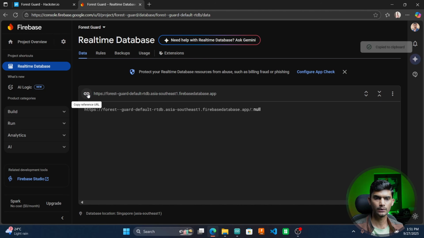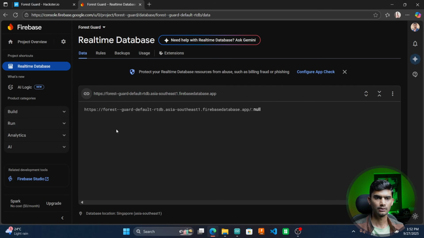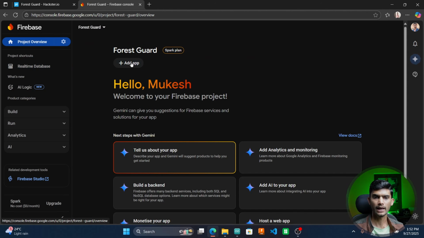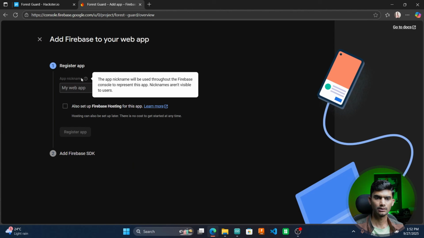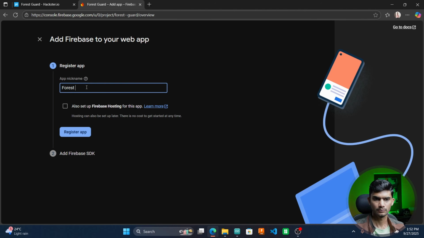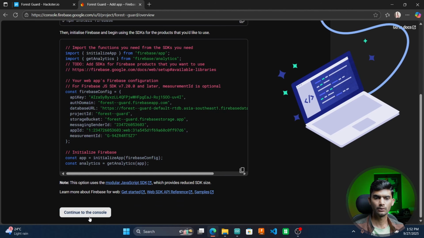I'll just copy this URL and I'll go back to my sketch and paste the URL over here. You need to paste the URL in this format. Once that is done, go back to your Firebase project, click on project overview, click on add app and then click on web. Here I'll name my web app. These credentials will allow me to connect the Firebase to my web dashboard. I'll just copy all these credentials and save them for later. I'll click on continue to console.